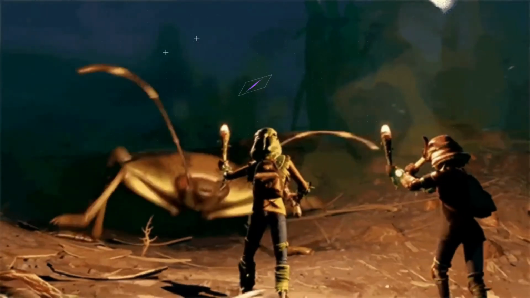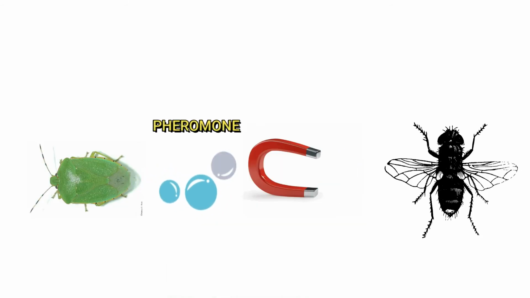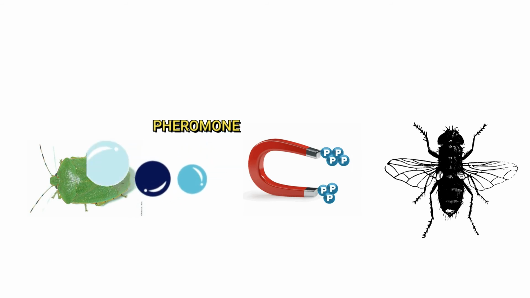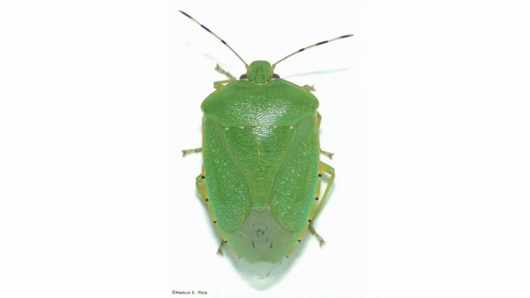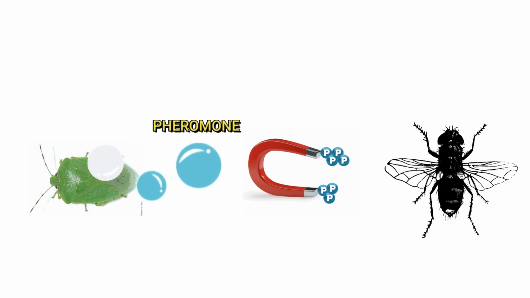For example, the male sex pheromone of the bug Nezara viridula. When the male of this stink bug produces the sex pheromone, it will attract its parasite. That means S1 is the stink bug Nezara viridula, producing some chemical which is attracting its parasite.